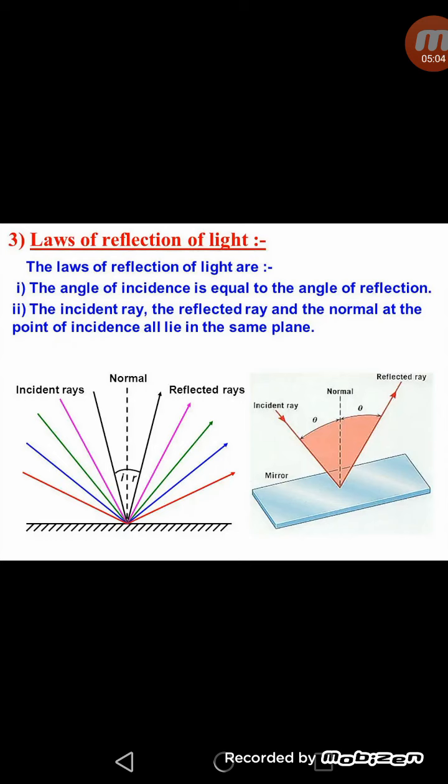Second law of reflection says that the incident ray, the reflected ray and the normal at the point of incidence always lie in the same plane. So we can say all these three, that is incident ray, reflected ray and normal, all lie in the same plane. So these are two important laws related to reflection. If we fold the paper when we are doing this activity, we can't see the reflected ray in another plane. So in this way we come to know the incident ray, reflected ray and normal all lie in the same plane.